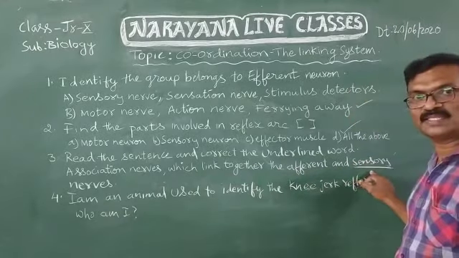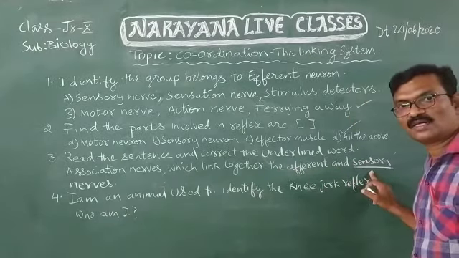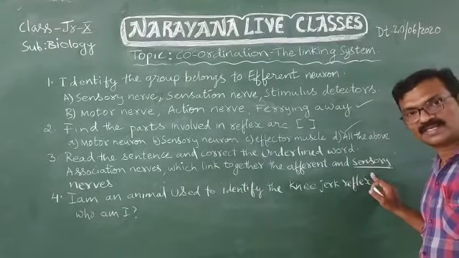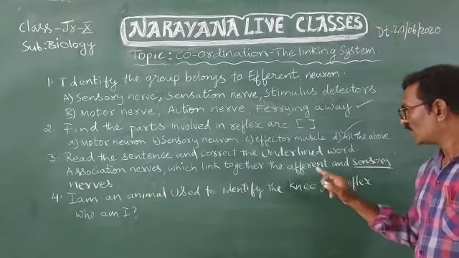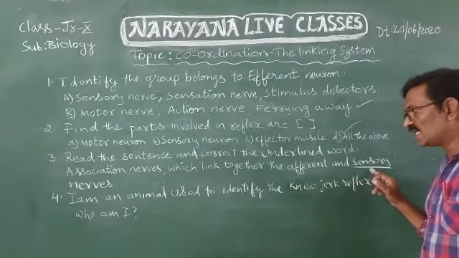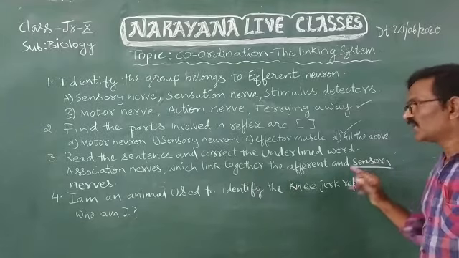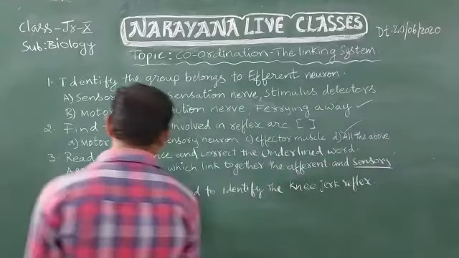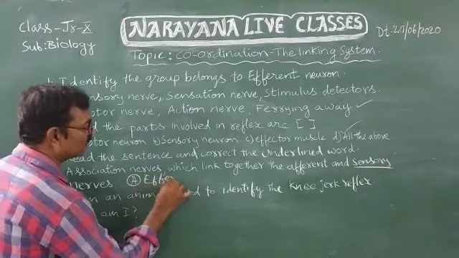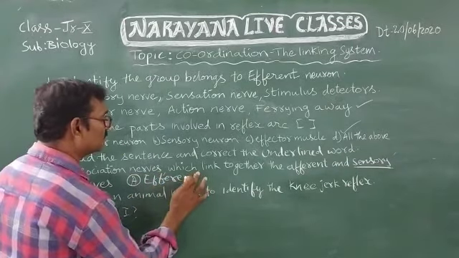Here the underline is under the sensory nerve. This is the wrong word. A-F-F-E-R-E-N-T is afferent and E-F-F-E-R-E-N-T is efferent. If we write efferent nerve here, it is the correct answer. Efferent.